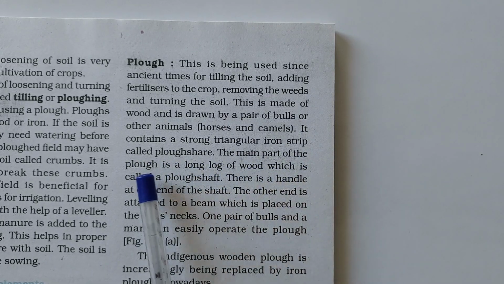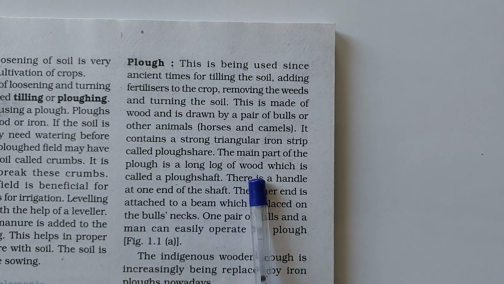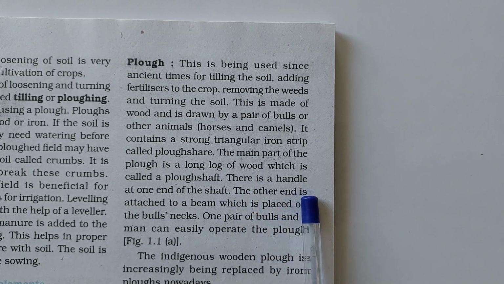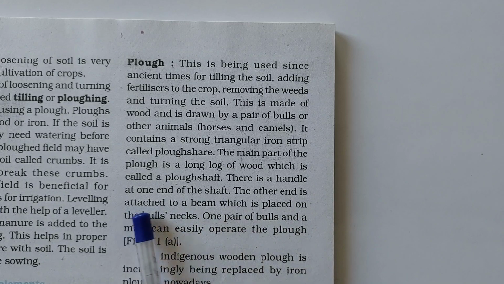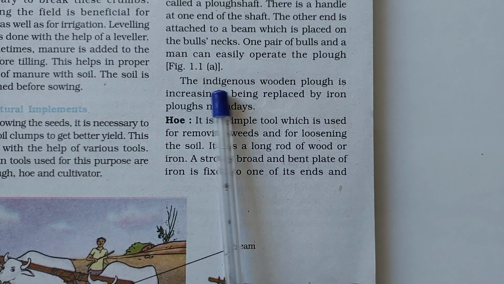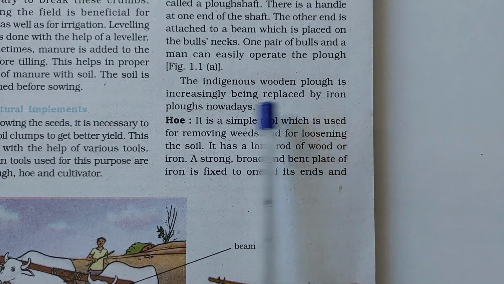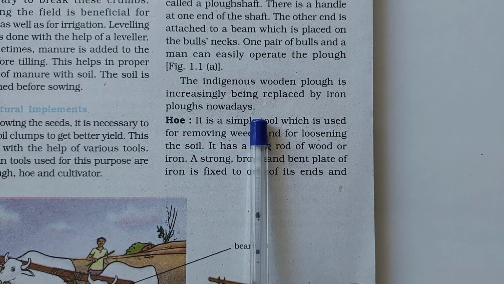The main part of the plow is a long log of wood which is called a plow shaft. There is a handle at one end of the shaft. The other end is attached to a beam which is placed on the bulls' necks. One pair of bulls and a man can easily operate the plow. The indigenous wooden plow is increasingly being replaced by iron plows nowadays.